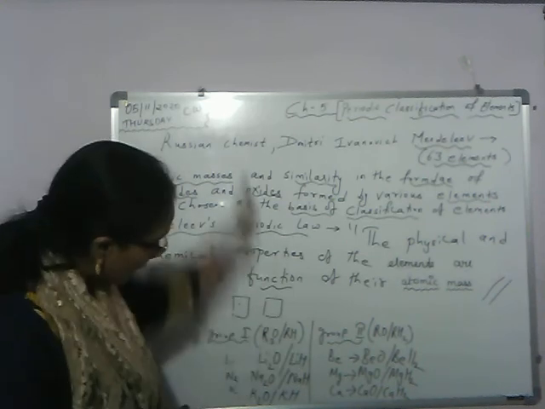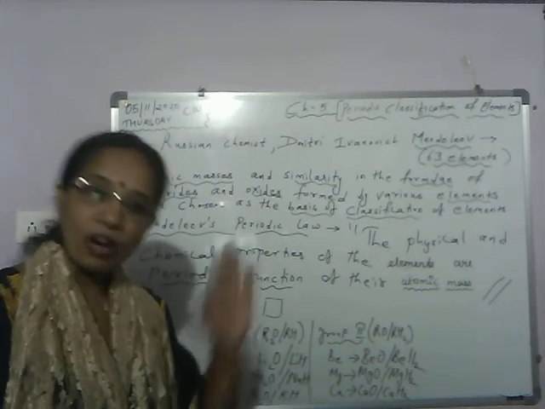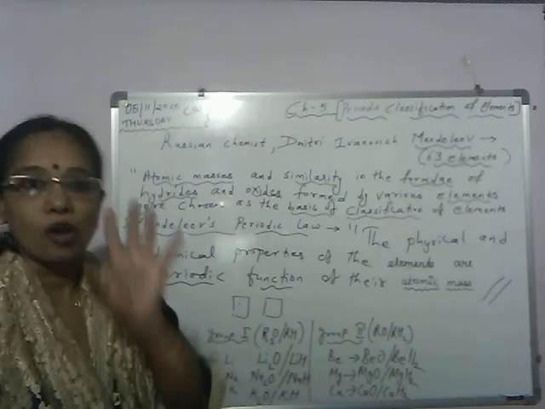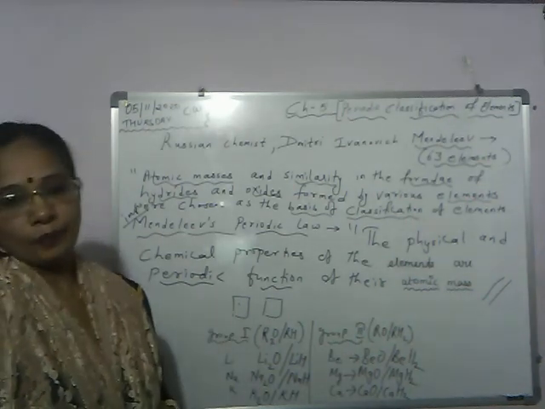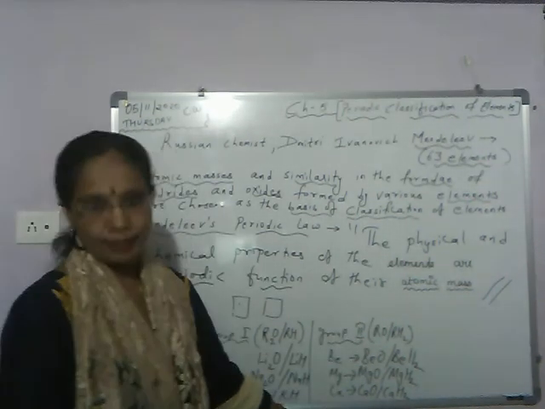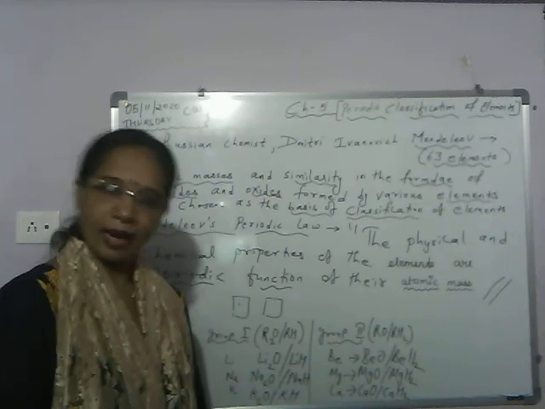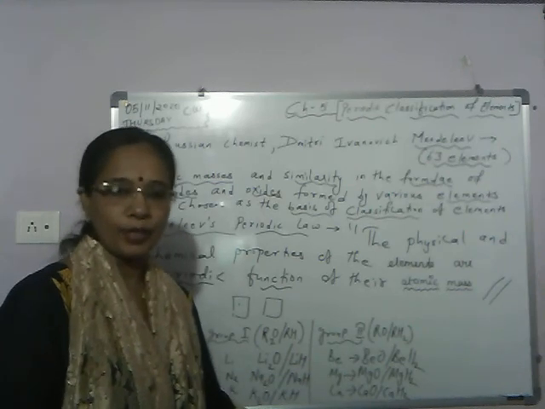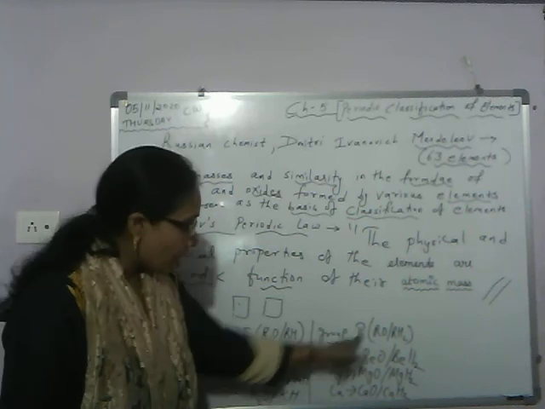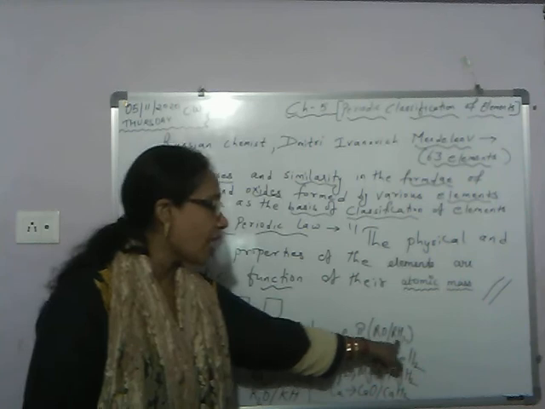It means all the elements which come under one group, whose properties are similar, have similar formulas of oxides and hydrides. One more example I take, the second vertical column, group 2 elements: beryllium, magnesium, calcium. More elements are there, I have written only 3 just now to explain to you. So the general formula given to this group for oxides and hydrides is RO and RH2.